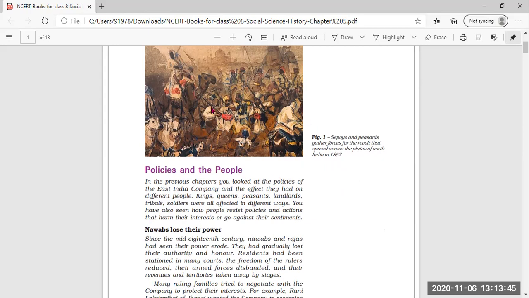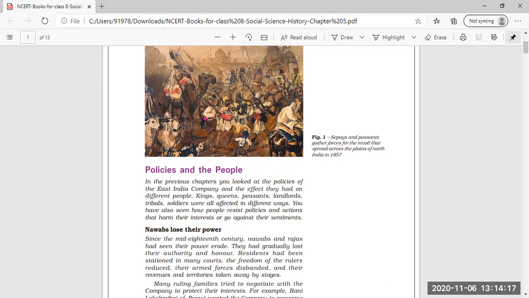First, look at this picture, Figure 1. In this picture, you can see the sepoys and peasants gathering forces for the revolt that spread across the plains of North India in 1857. What does the word sepoy mean? This was in the previous chapter, so it is not a new word for you. Sepoy was the word used for soldiers in the earlier period.